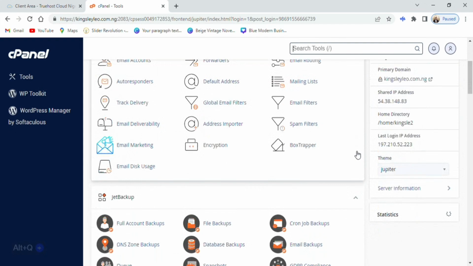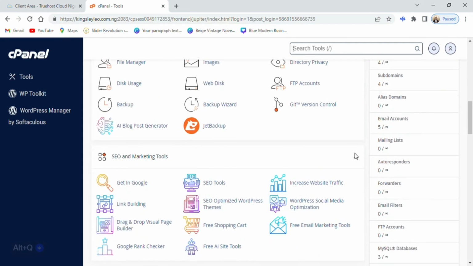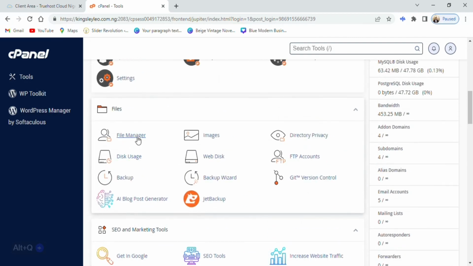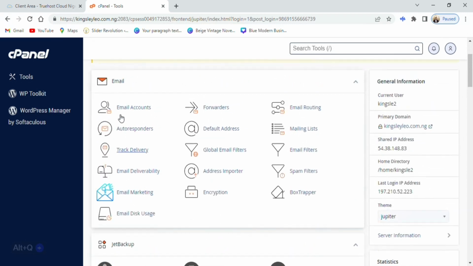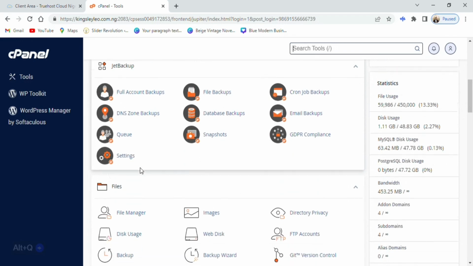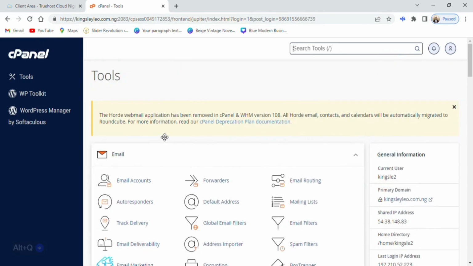Good. Now you can see this is my cPanel. It's more like where I can do all the things I want for my website. You can see this is where you create your email account from. Different things you can do here, trust me. This is where you do a backup of your website, your file manager, where you manage the contents of your website, and so on.